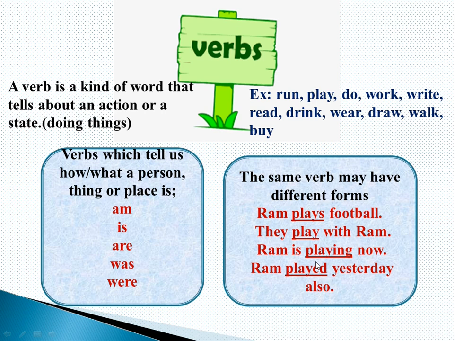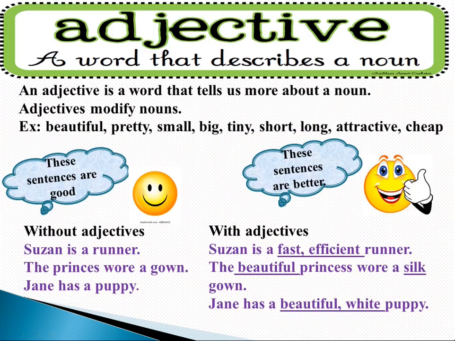Okay, let's move on to the next word class. So it is adjective. An adjective is a word that tells us more about a noun. That means adjectives are the words that we use to modify nouns. We can describe a girl like Susan is a runner.